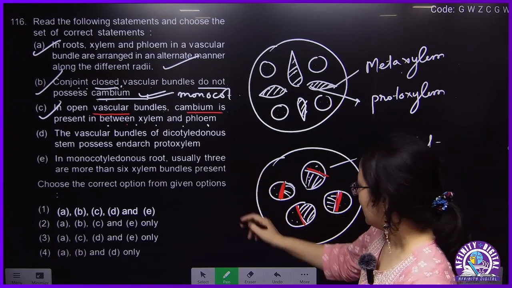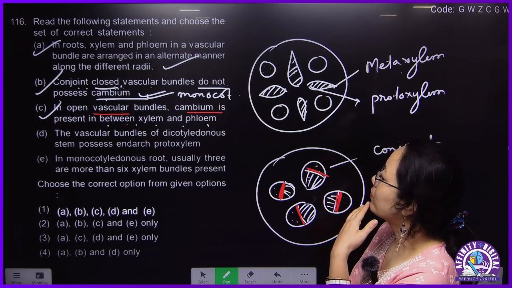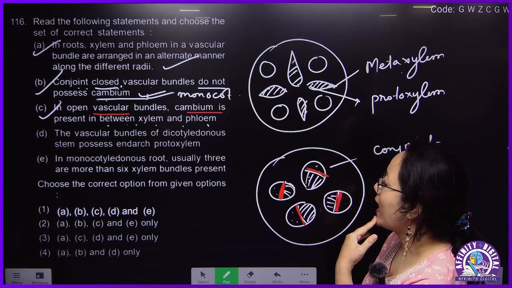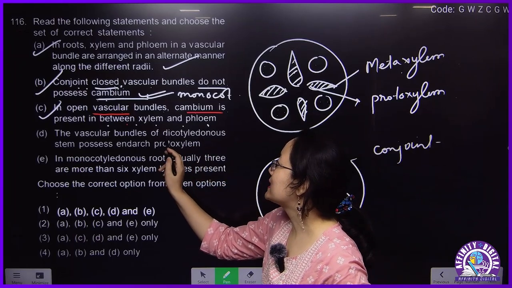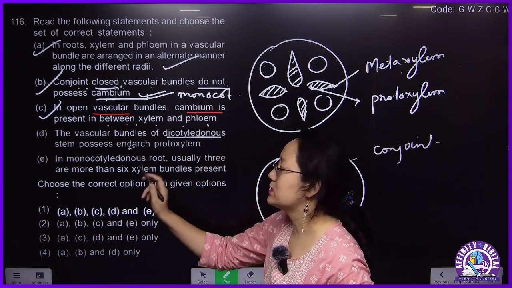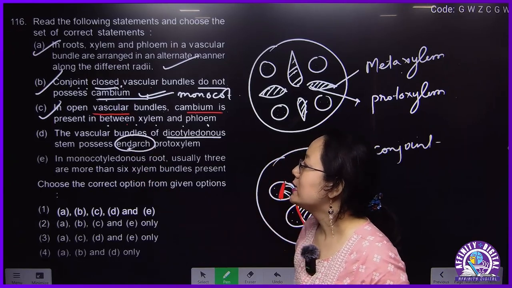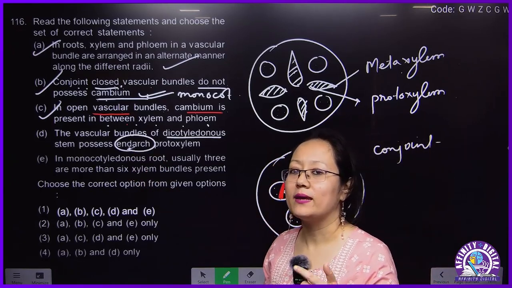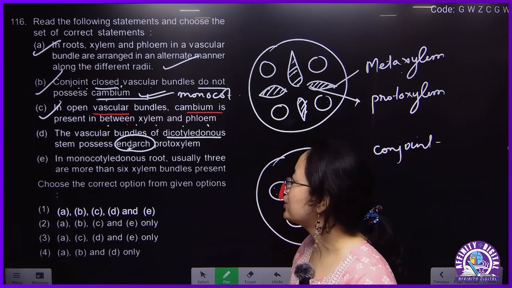Next, the vascular bundle of dicot stem possess endarch protoxylem. Be it dicot or be it monocot, endarch will be present. Endarch is used with respect to protoxylem and metaxylem position.